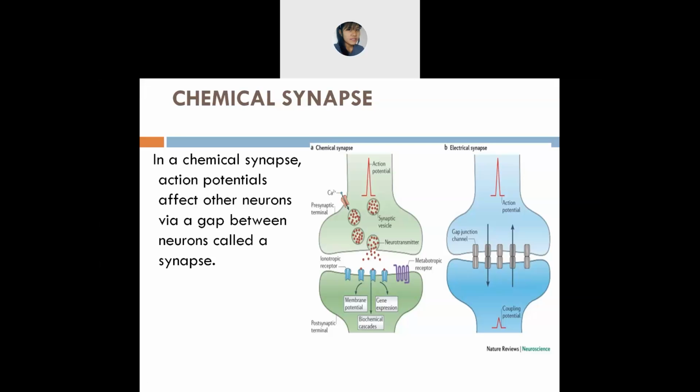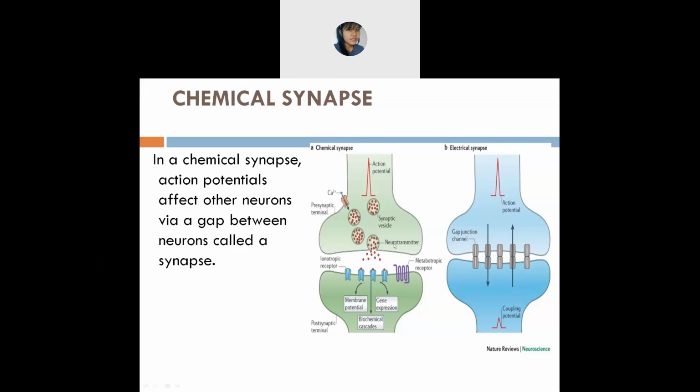This chemical synapse, you will find two types of synapse: one is the chemical, and the other is the electrical. In this chemical synapse, there is a gap between the two neurons, one neuron and the other neuron. These two neurons will pass information to each other in the form of neurotransmitters.